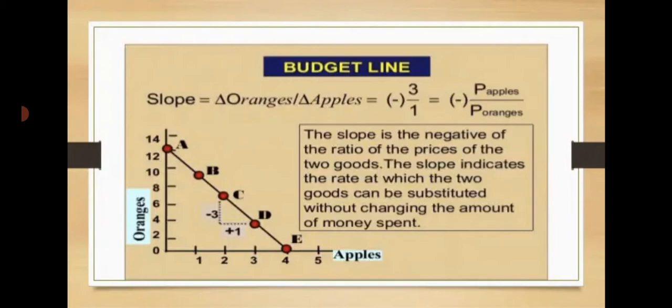That's why the budget line can shift from leftward to rightward. The budget line shifts forward without changing its slope when the income of the consumer increases, prices assumed constant. The budget line shifts backward, also without changing its slope, when the income of the consumer decreases, prices assumed constant.